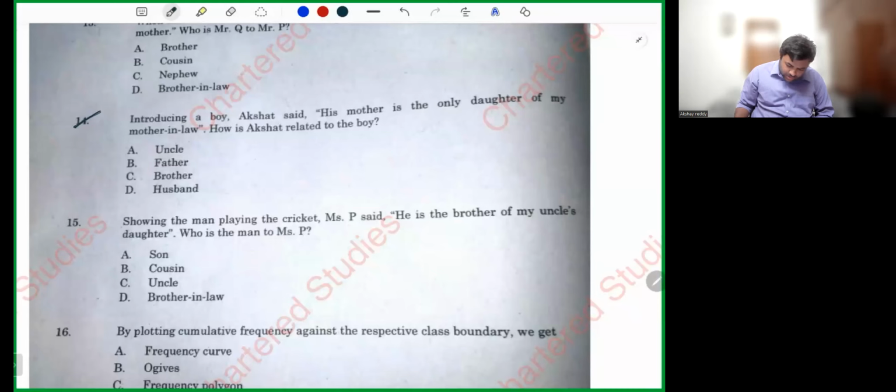Introducing a boy, Akshat said, his mother is the only daughter of my mother-in-law. What do you mean by daughter of my mother-in-law? Dude, it's wife.